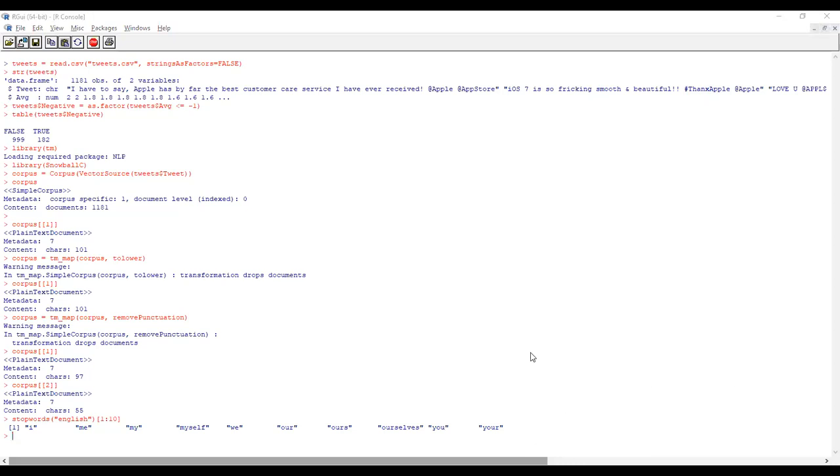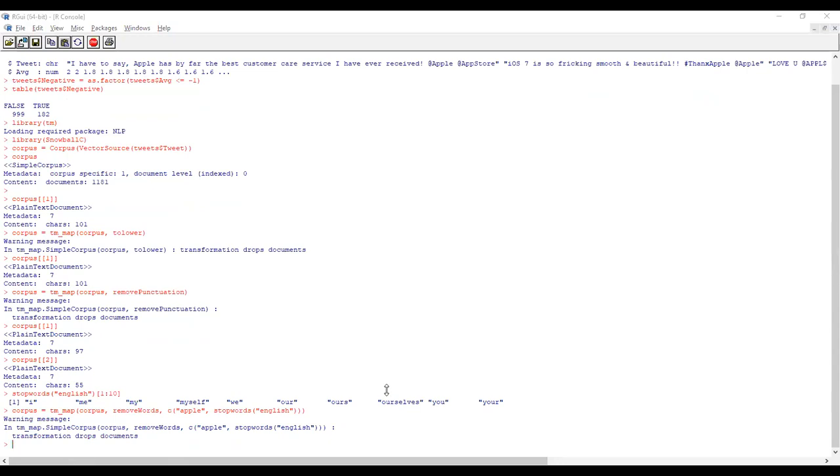But the problem here is that "apple" is also a highly repeated word, because this product is Apple. In the default English stop word list, Apple will not be there. So, in order to include it, we have used corpus remove words. See the column, Apple also. Putting English means all the stop words in English will be removed.